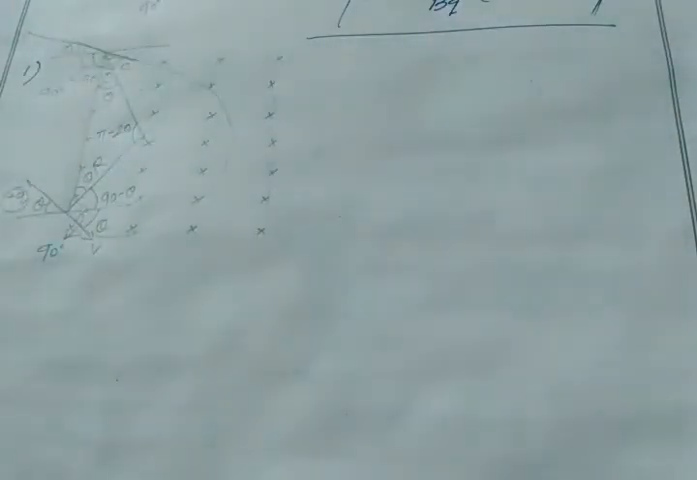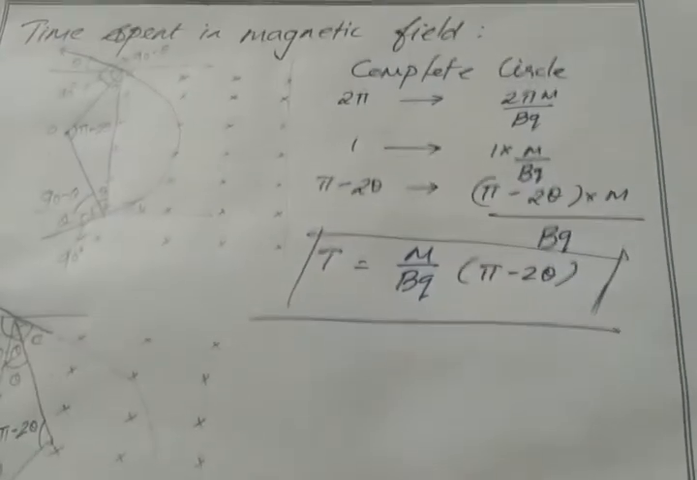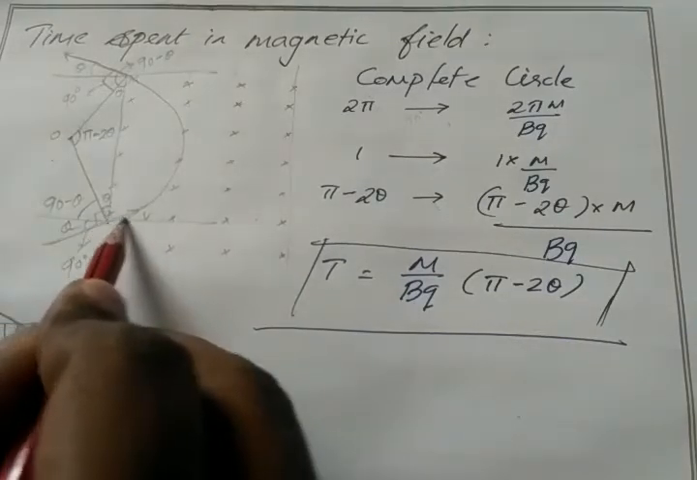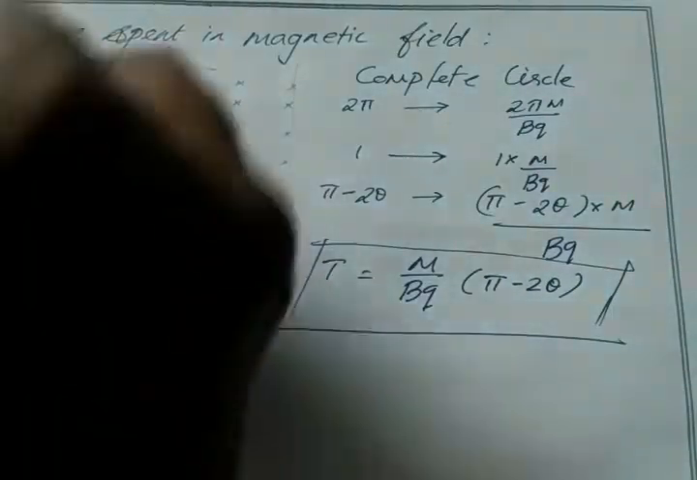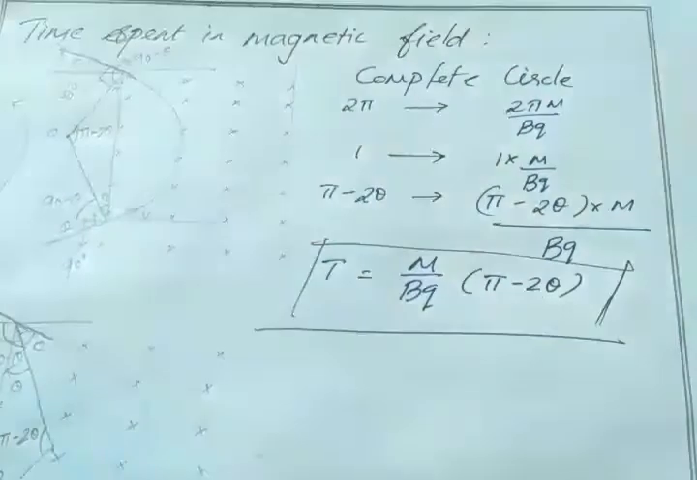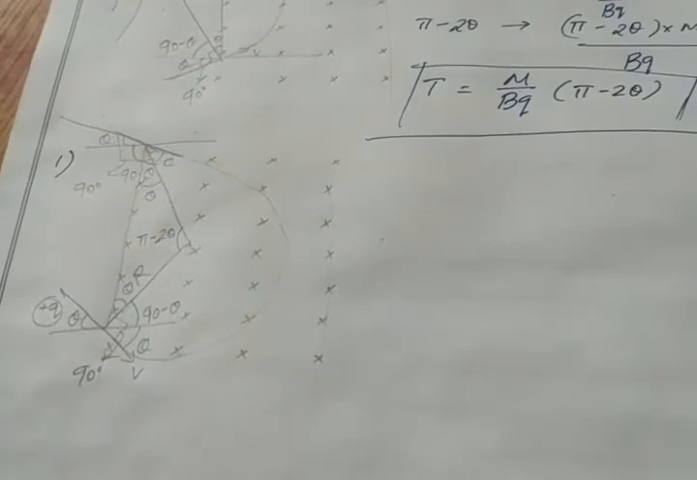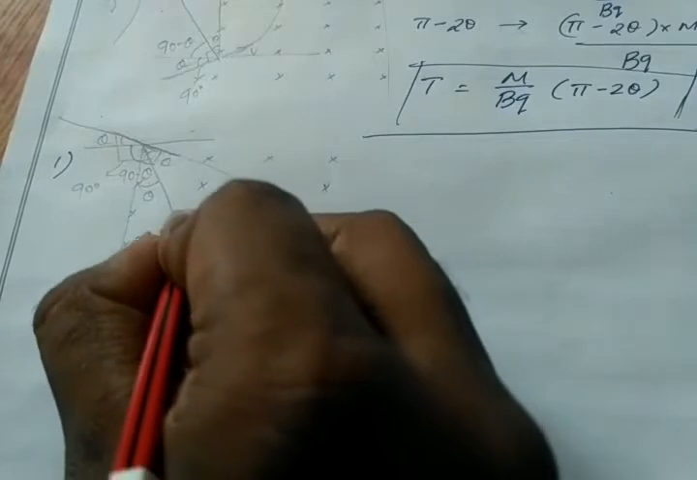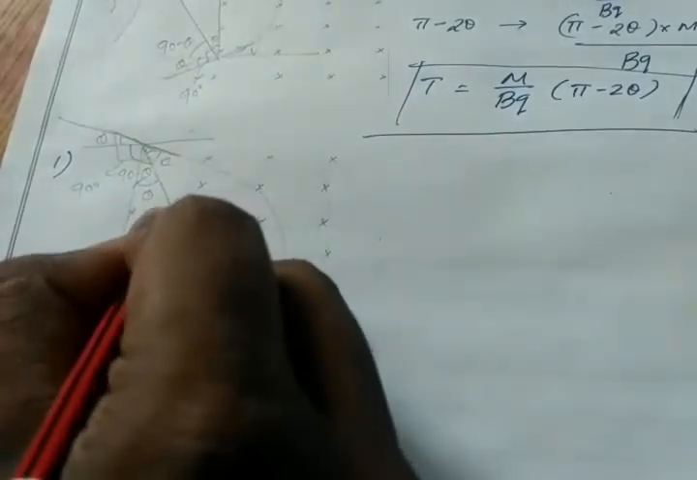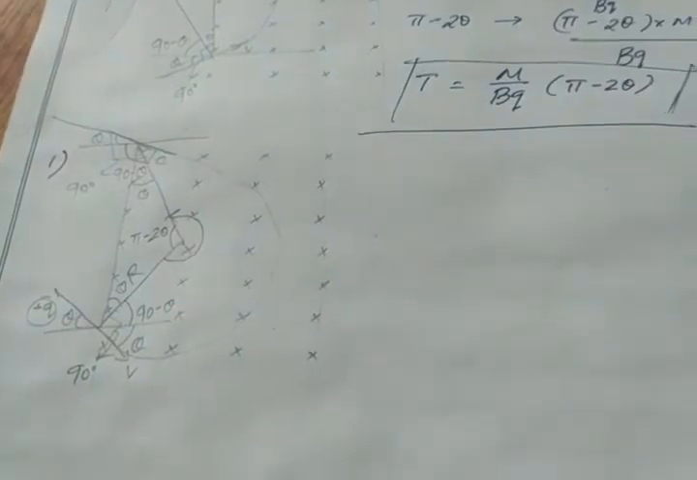Okay, here also we have theta and here also we have theta. So the angle enclosed by the triangle will be pi minus 2 theta. But in the previous case, the electron rotated like this and we found this angle in the same direction. But here the electron rotates like this, so we have to find this angle.